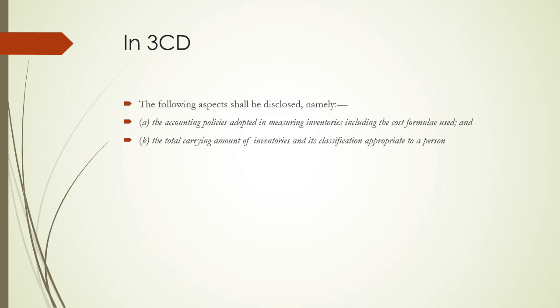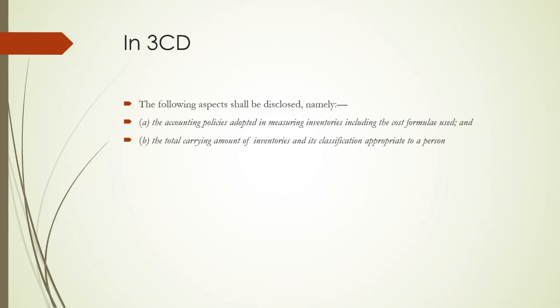Then in the tax audit report, in Form 3CD, there is a column wherein aspects such as the accounting policies adopted to measure inventory, including the cost formula used, and the total carrying amount of inventories and its classification appropriate to a person, are to be mentioned. This column asks the assessee, while filing the income tax audit report, to mention the accounting policy adopted in measuring inventories, including the cost formula used. If there are changes in the cost method, then the resulting increase or decrease in profit also has to be reported there.